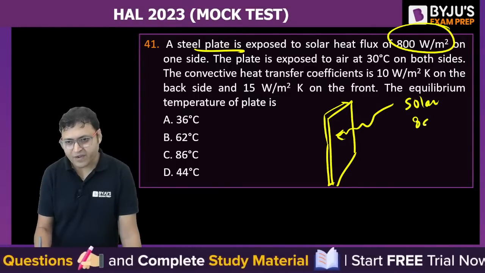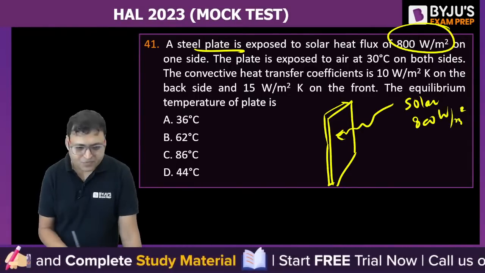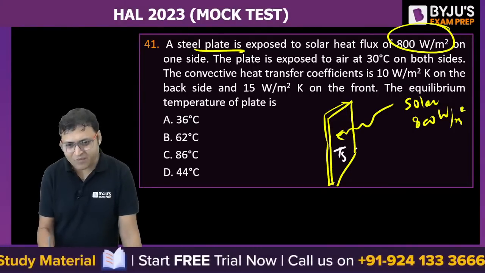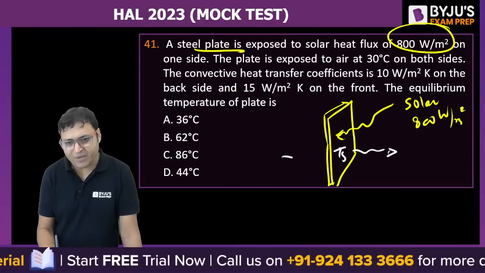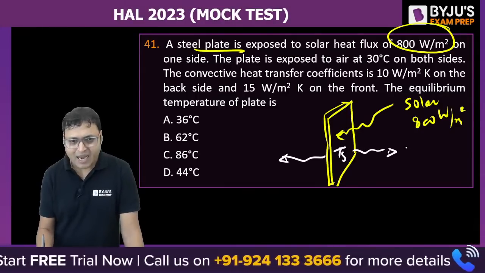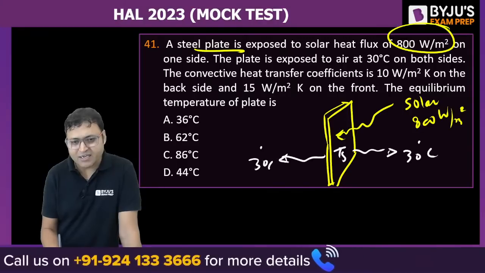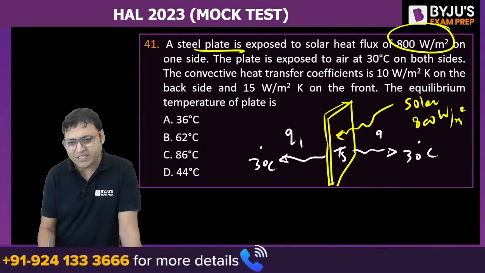Solar flux of 800 watt per meter square. Then this plate is exposed to, we need to find out the temperature of the plate. It is exposed to the environment on both the sides, and the temperature of the environment is 30 degrees Celsius here, also 30 degrees Celsius here. So this is Q1, this is Q2.